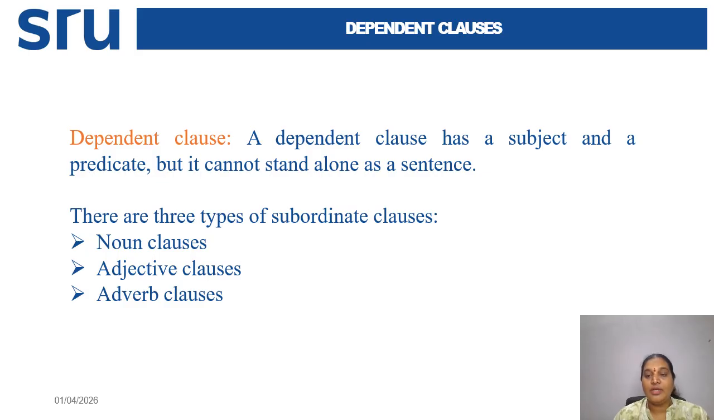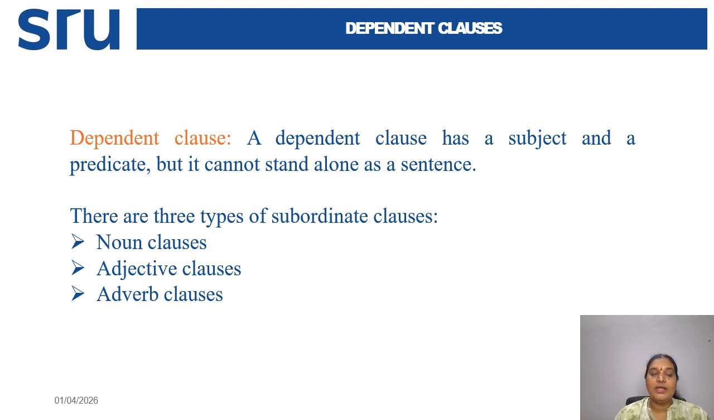Because if I say though it was raining, then you will ask, then what happened next? If I say though it was raining, we came to college. Okay, so we came to college is giving complete sense, but though it was raining is not giving complete sense even though it has a subject and a predicate. So that is what is called a dependent clause. There are three types of dependent clauses, or subordinate clauses: noun clauses, adjective clauses, and adverb clauses.